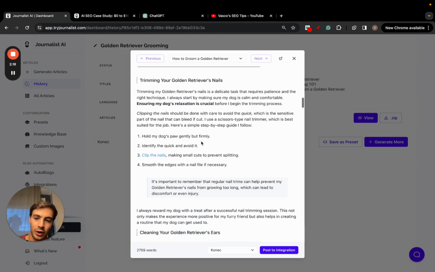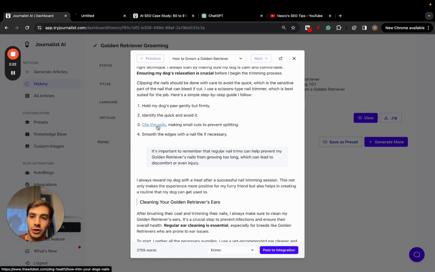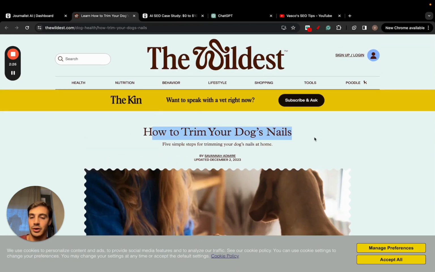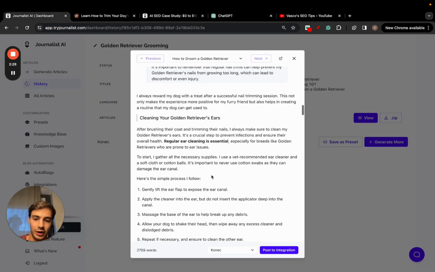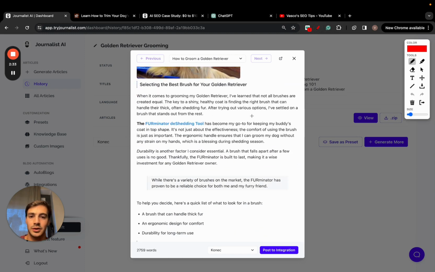Again, if you keep on scrolling down, there's links here. For example, this is a link with the anchor text, clip the nails. And if you just go here, this is an external link. It links out to this article that talks about clipping or trimming your dog's nails, right? Again, if you keep on skimming through this, there's bullets, tables, quotes, internal links, the internal links being links, for example, let's say my site was dogs.com, right? There's going to be links here scattered throughout, linking out to my site's other blog posts of mine, my homepage, maybe even my contacts page. Those are internal links. This one will be an external link, right? All this done automatically for you.